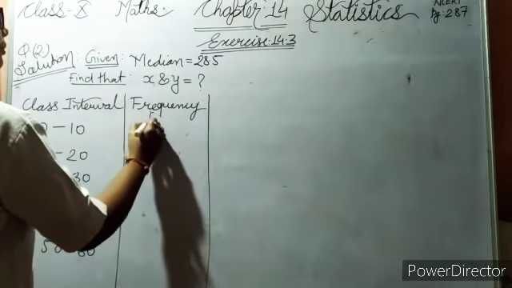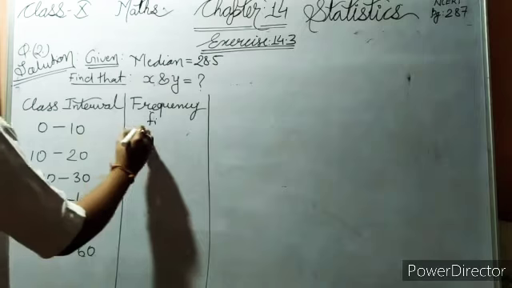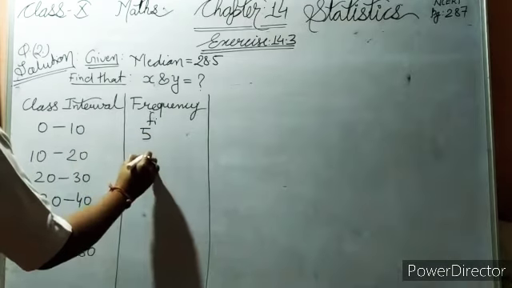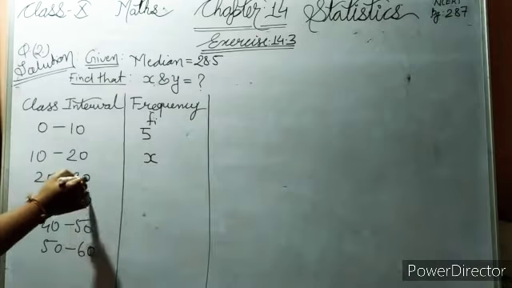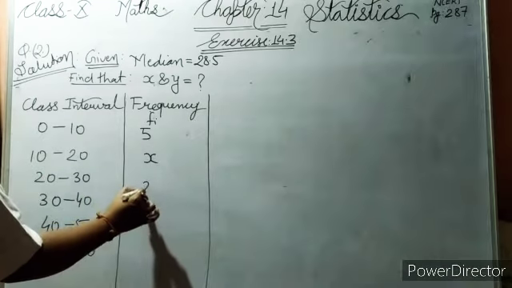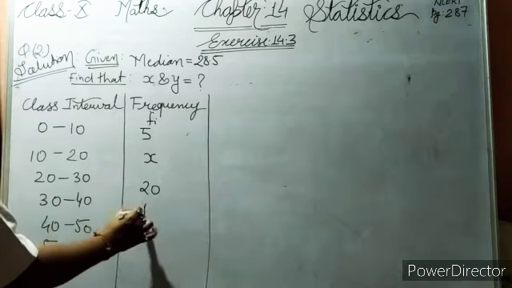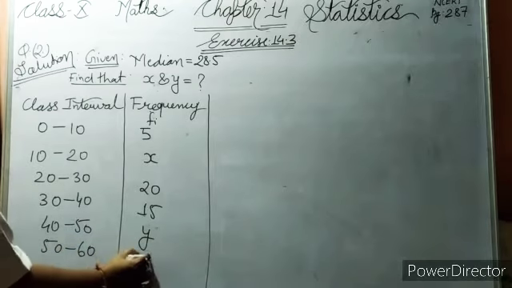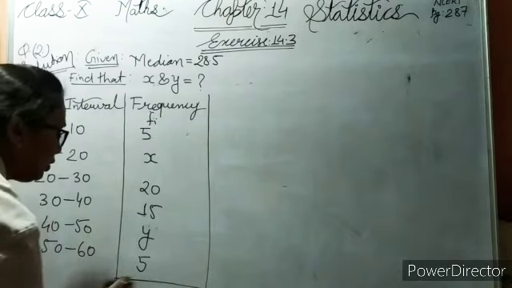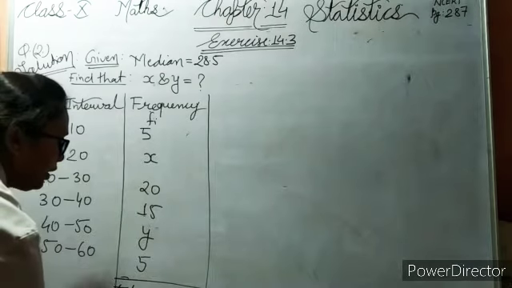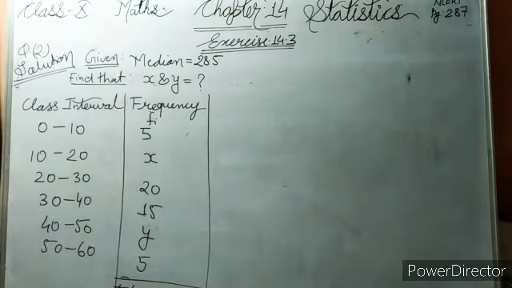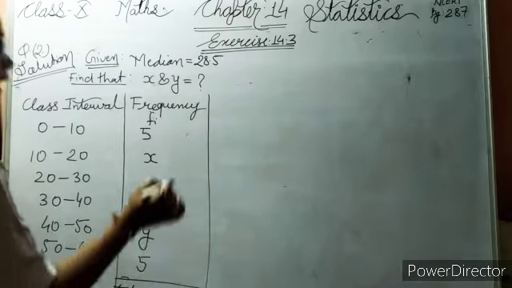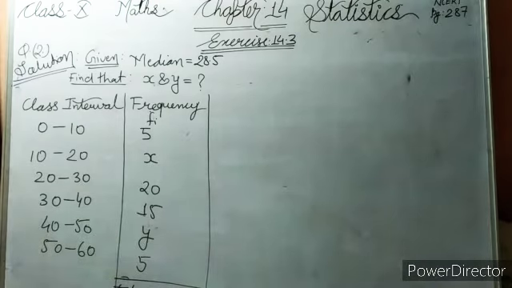Frequency fi: 0 to 10 is 5, 10 to 20 is unknown, so x, 20 to 30 is 20, 30 to 40 is 15, 40 to 50 is 5, and the last is y. The total is also given: summation fi equals 60.